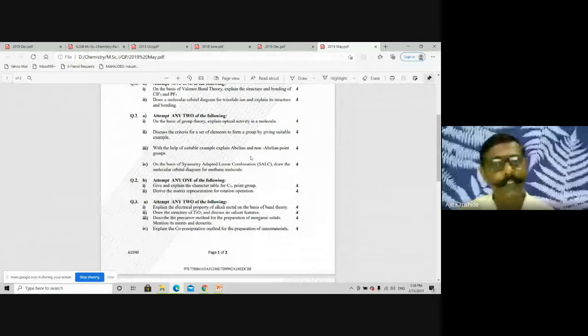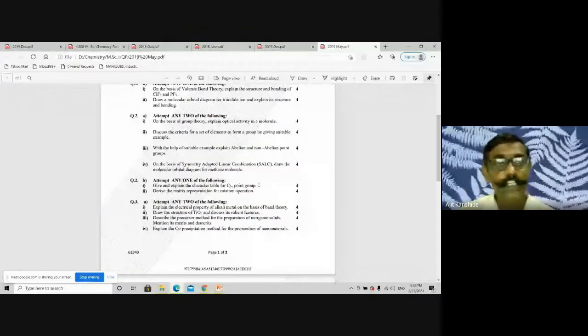I discussed that point, 4 marks. Now see, on the basis of SALC, draw the molecular orbital diagram for the methane molecule. So methane or ammonia. Additionally, I discussed the water molecule also. It is for 4 marks. Now 2B, 2 questions are there and 1 question you have to answer. Give and explain the character table for the C3V point group. Here construction is not asked.